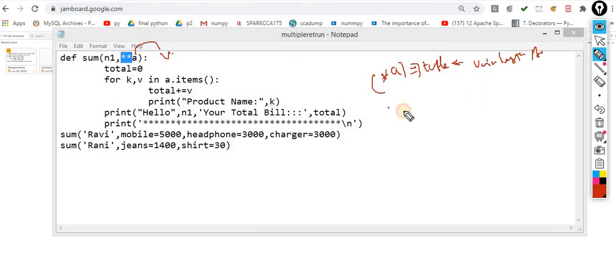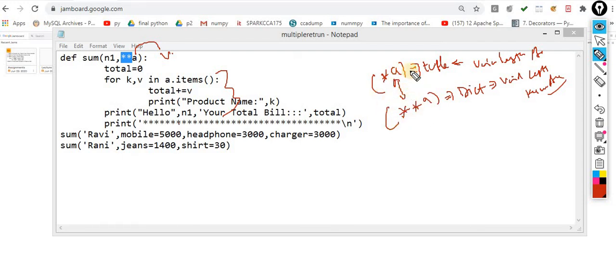When I use this 2 asterisk sign, now it becomes a dictionary. All operations associated with a dictionary you can perform inside this logic, and this concept is called variable length keyword arguments.